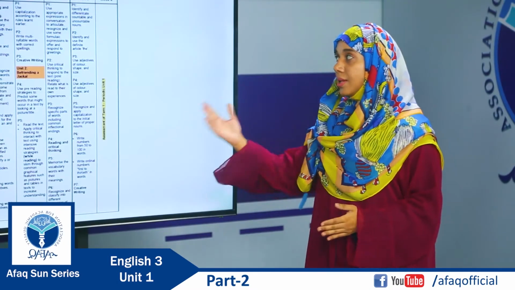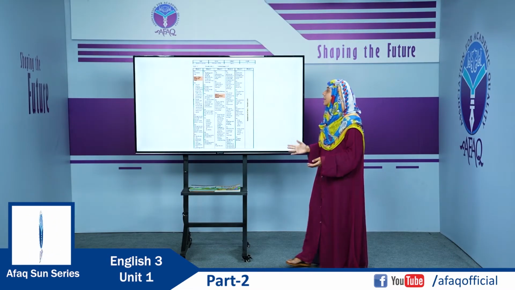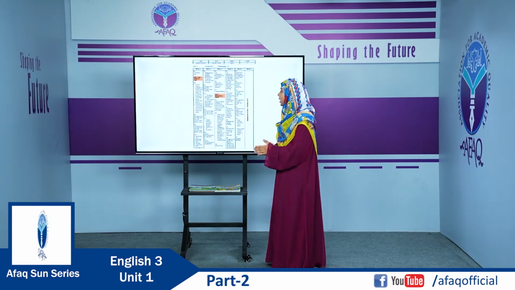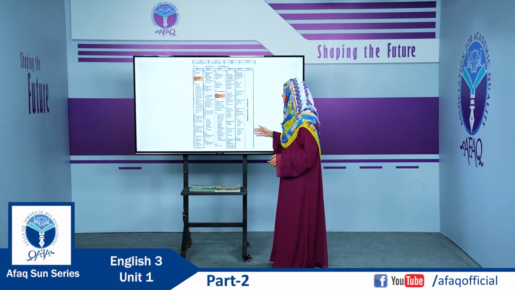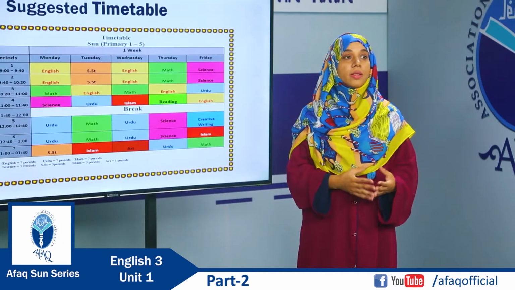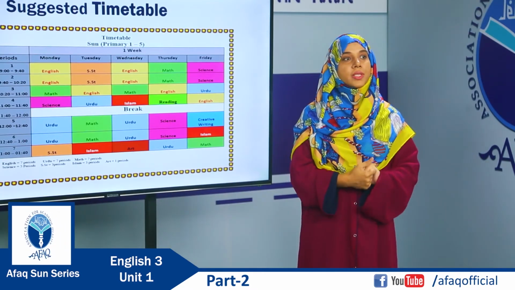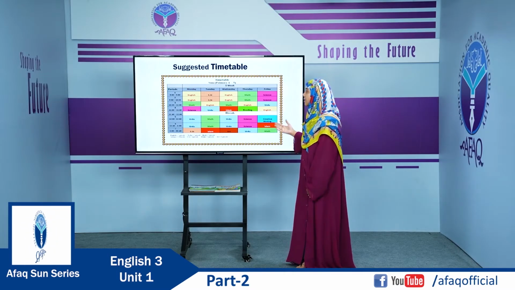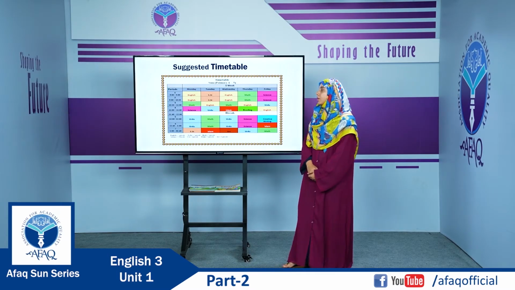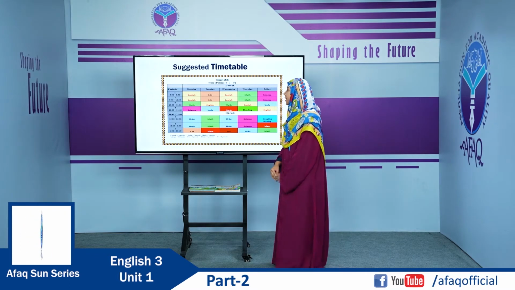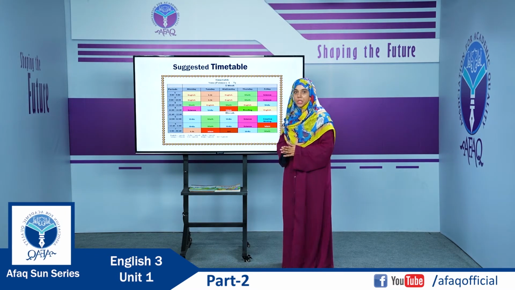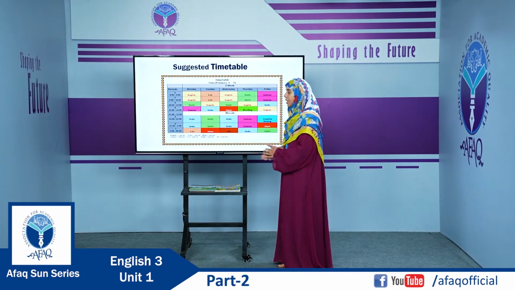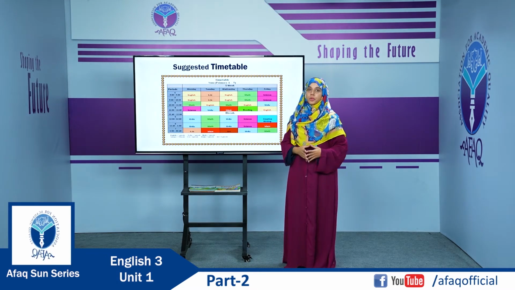As you can see in this academic calendar, there are 6 weeks in each unit. 5 of these weeks have been allocated to teaching and learning, whereas the 6th has been reserved for assessment. That's not all. On the basis of subject weightages and academic calendars, we also provide you suggested timetables. As you can see here in the suggested timetable, we have allocated 7 periods to English. You can shuffle these double periods and single periods on any day according to the requirement of your school.